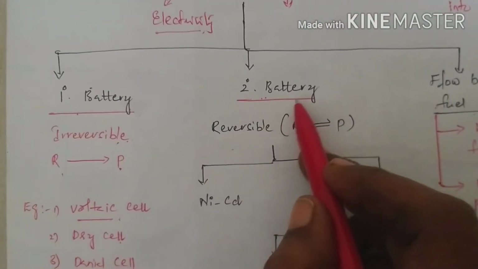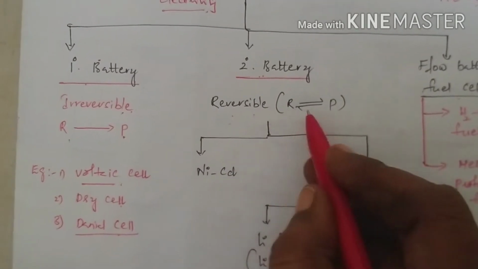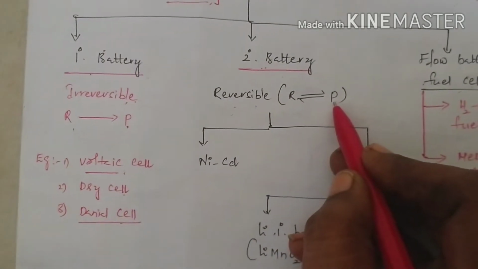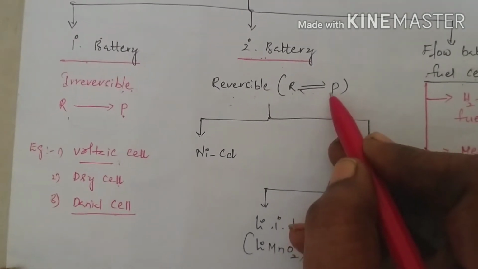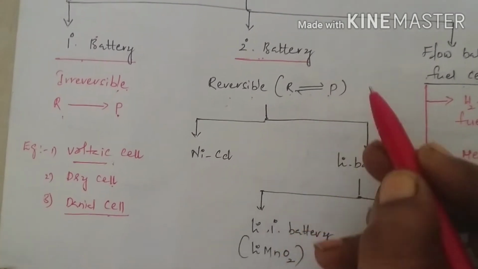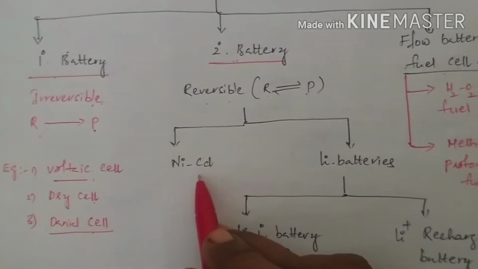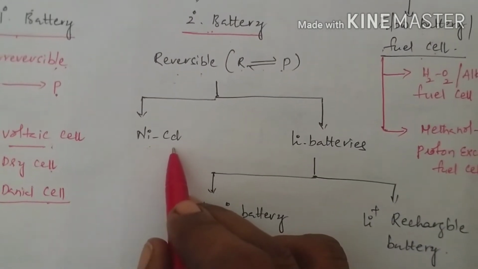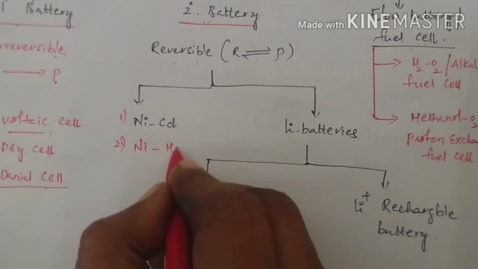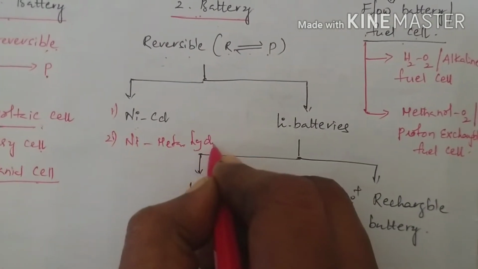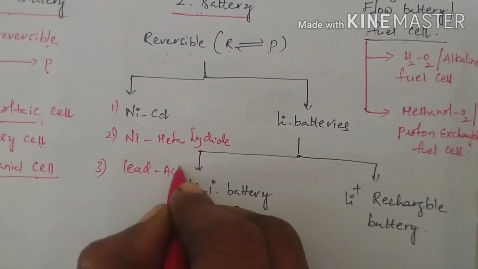The second one is the secondary battery or secondary cell. Here the cell reaction is reversible. Reactants are converted to products, and again go back to their reactant state by passing a direct current in the opposite direction. The secondary battery can again be classified into several types. One is the nickel battery, also the nickel metal hydride battery, and the third one is the lead acid battery, etc.